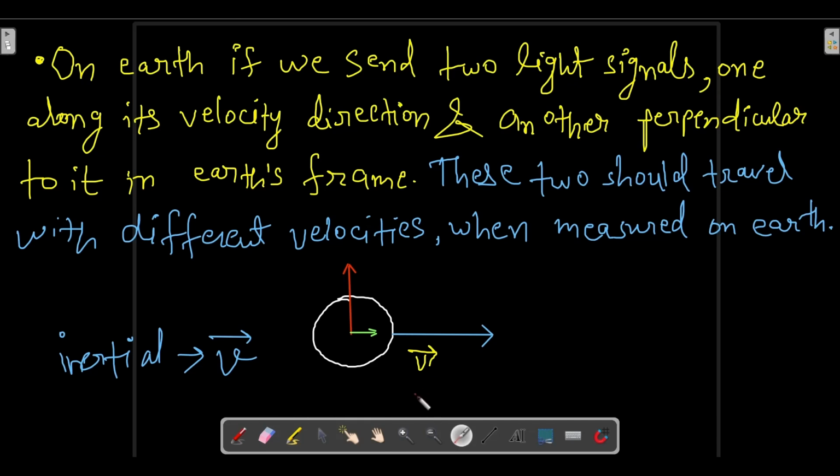Okay, and although the path is elliptical, we have taken it to be a straight line, because during the Michelson-Morley experiment, the earth will travel only a very small portion of the ellipse. A very small portion of the ellipse can be considered to be a straight line. That's why this velocity has been taken to be constant, because earth is not moving in a curved path for such a short time. It is approximately a straight line for such a short time. Okay, so this is the thing.